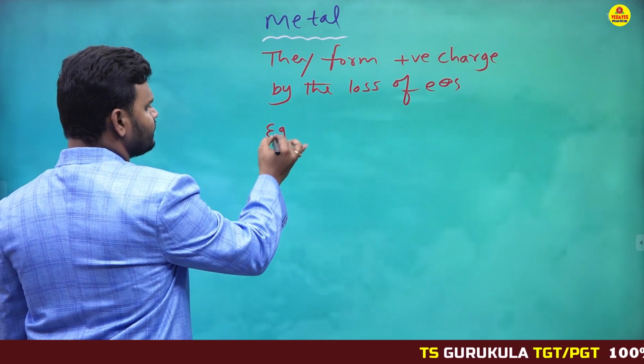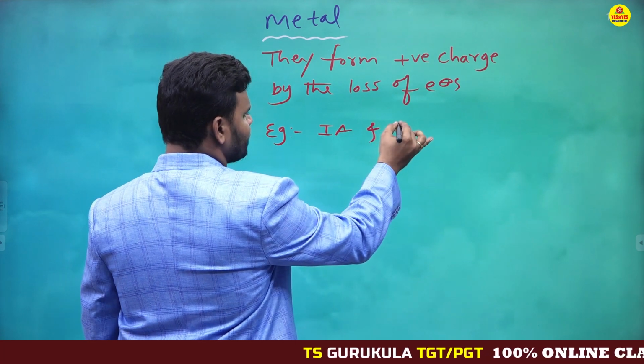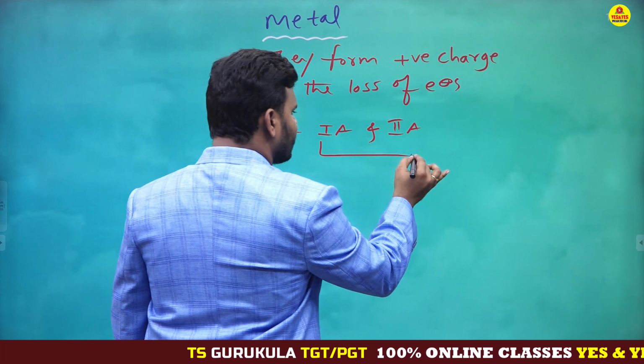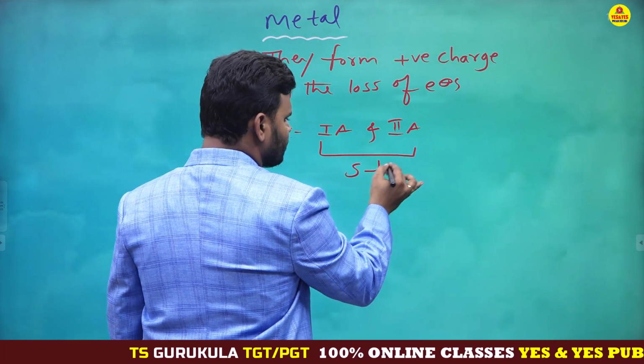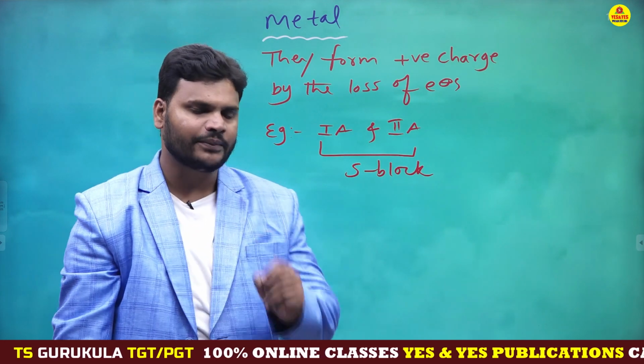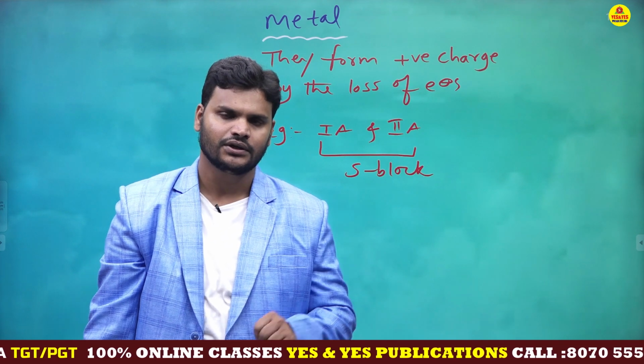For example, first A and second A, these are S block. Total periodic table contains 4 blocks. This is also a very important point.